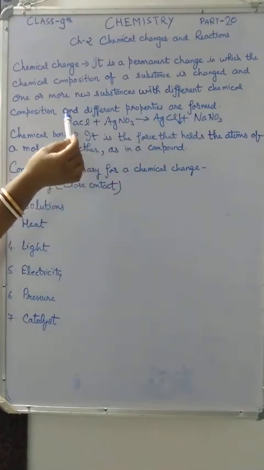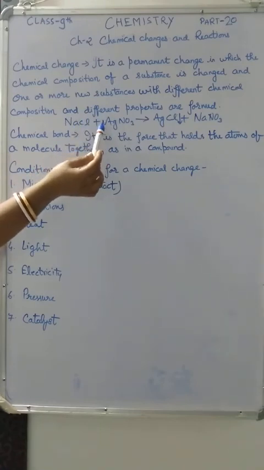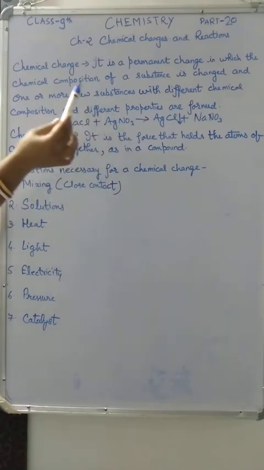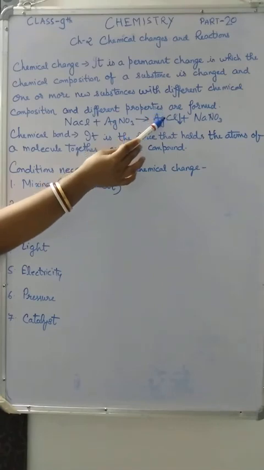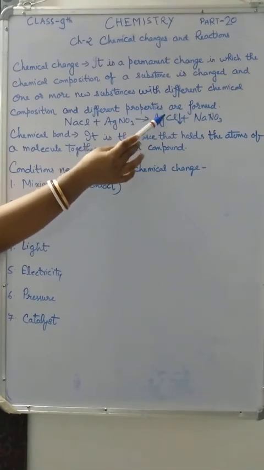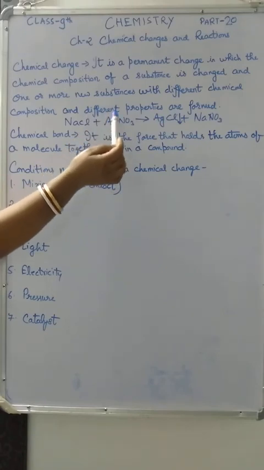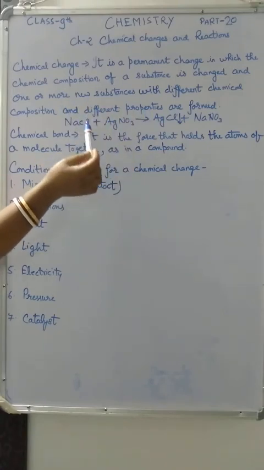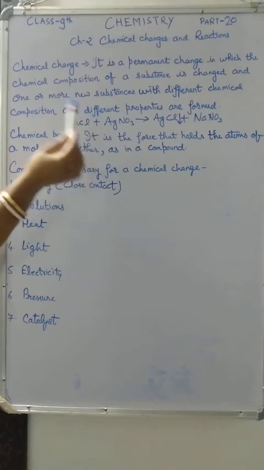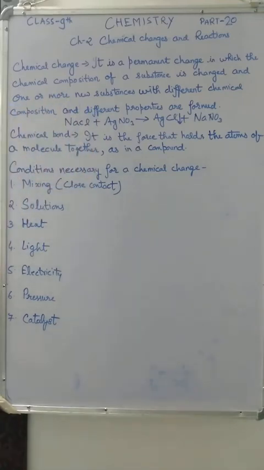The properties and the chemical composition of the reactants are totally different from the properties and the chemical composition of the product. The chemical composition and the properties are totally different, so that is why this is called a chemical change. A chemical change is not easily reversible. I told you that mostly all the chemical changes are irreversible. Now, a chemical change always involves a chemical reaction.